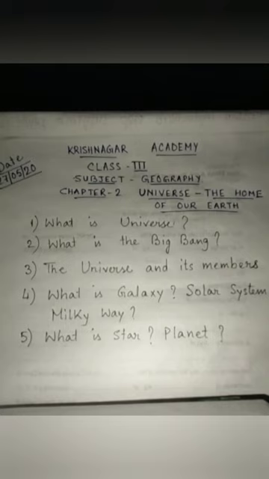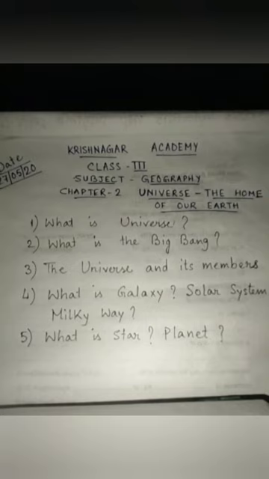So what is a Big Bang? Most of the astronomers believe that the universe was formed when a giant explosion occurred some 10 to 20 billion years back. So they named this event Big Bang. As the universe cooled, the materials in it combined to form various objects or bodies, some round and some others irregular. So this is what you mean by Big Bang. This is the answer.